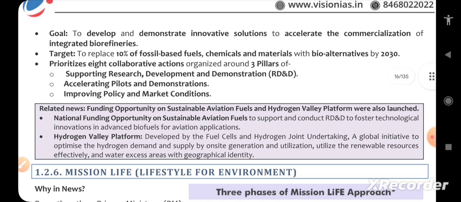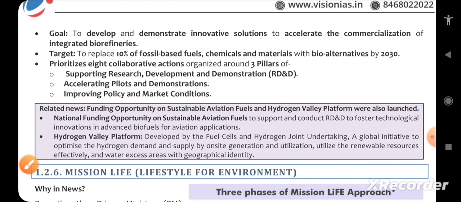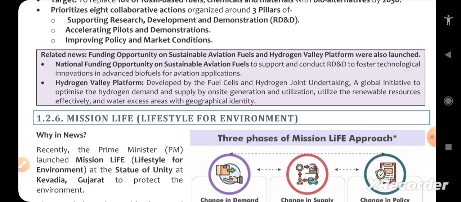So what is the goal of MIB? To develop and demonstrate innovative solutions to accelerate the commercialization of integrated biorefineries. It is all about integrated biorefineries, the 7th mission of Mission Innovation. Moving forward, the target is to replace 10% of fossil-based fuels, chemicals, and minerals with bio alternatives by 2030. Moving forward, these are related to that one, like the Hydrogen Valley Platform and national funding opportunity for sustainable aviation fuels. This is a simple statement. You can directly identify the options given, even if asked. So we are just moving forward.